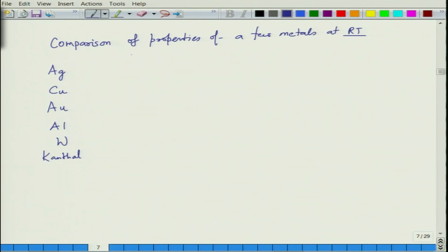So resistivity, in units of 10 to the power minus 8 ohm meter. If you write for silver, it's about 1.5, for copper it's about 1.7, for gold it's about 2.2, and aluminum it's about 2.8, for tungsten it's about 5.5, and for canthal it's about 135. So these are certain resistivity values.